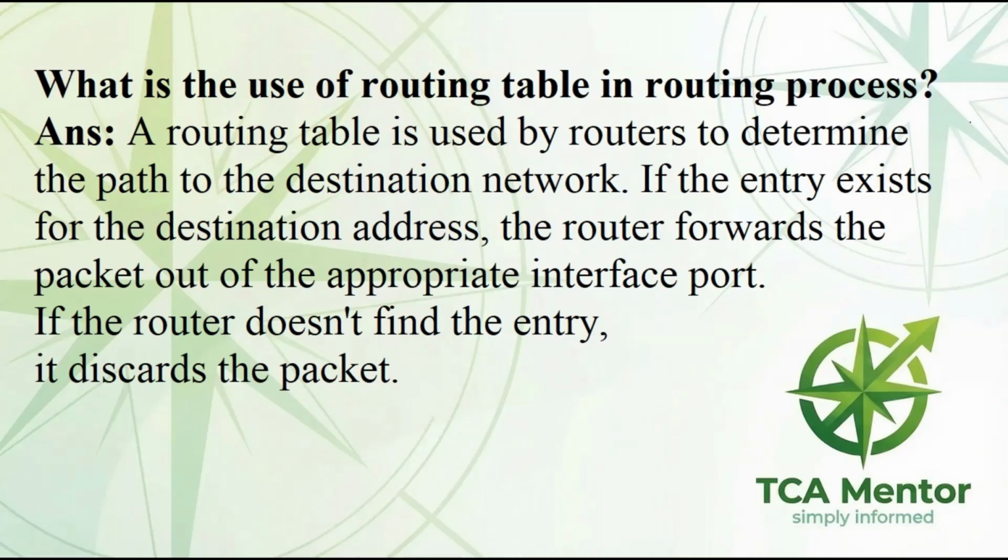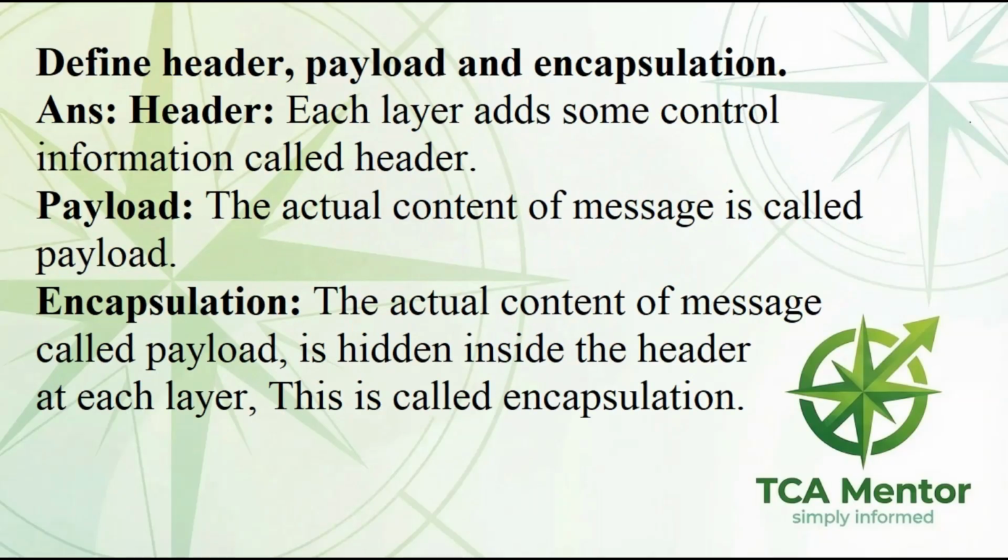What is the use of routing table in routing process? Answer. A routing table is used by routers to determine the path to the destination network. If the entry exists for the destination address, the router forwards a packet out of the appropriate interface port. If the router doesn't find the entry, it discards the packet.